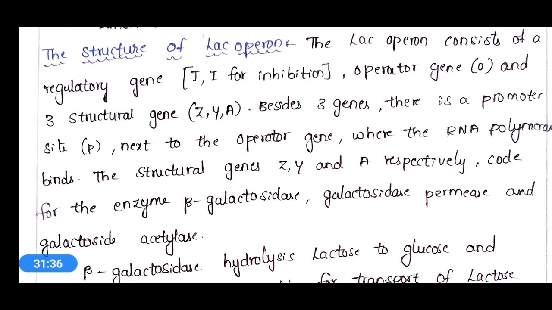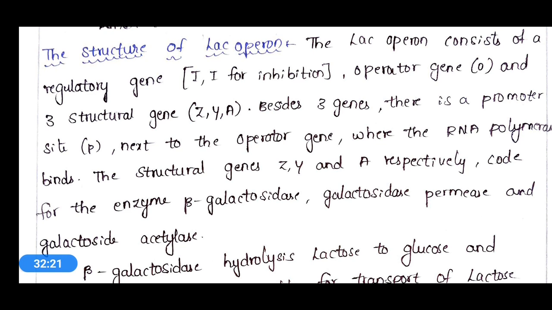This RNA polymerase will bind at the promoter region, along with the operator, promoter, inhibitor and regulating genes. These three are called functional genes, whereas Z, Y, A are called structural genes. If you see structural genes, the activation of structural genes will produce the protein in the metabolic pathway, and the protein structural information present in structural genes is produced by the activation.